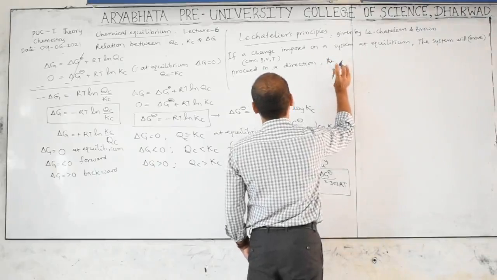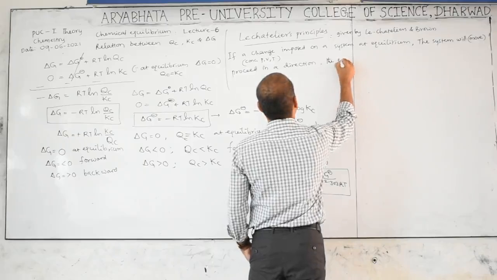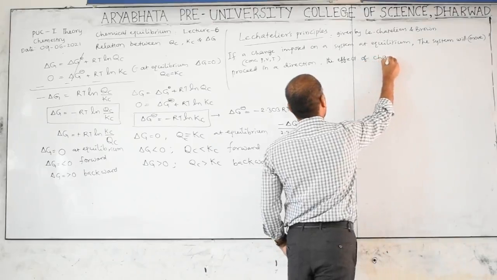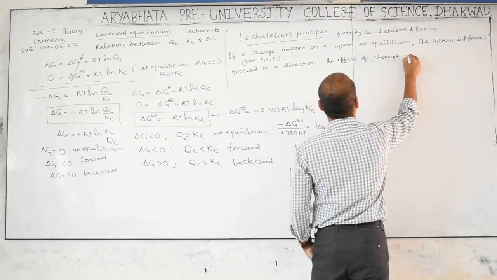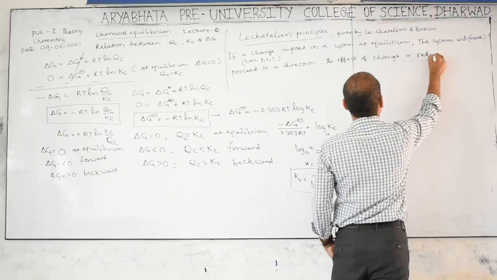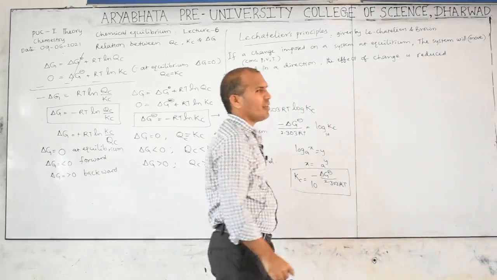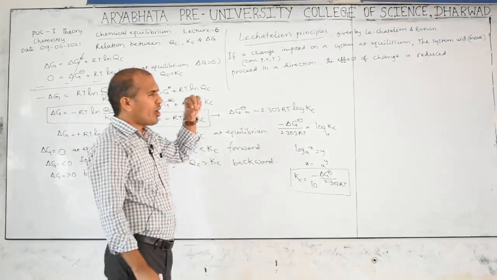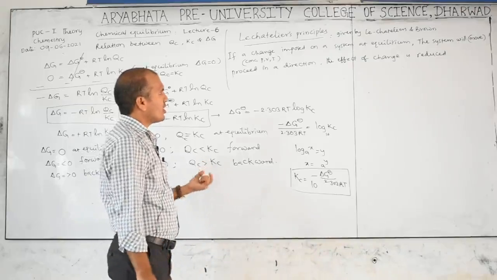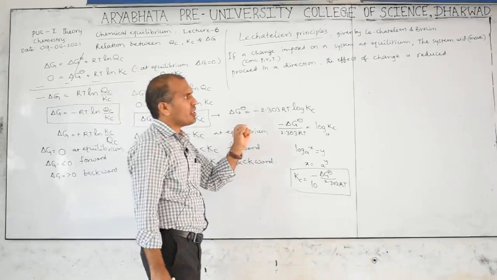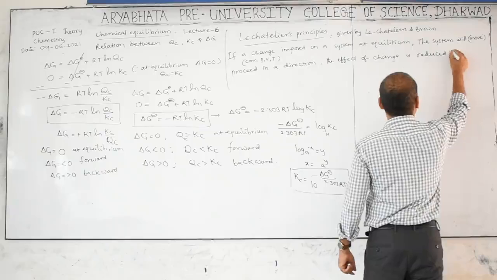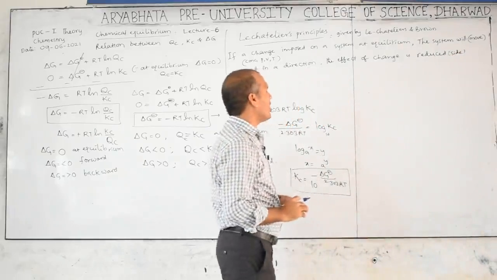The system will proceed in a direction in which the effect of change is reduced. Keep in mind, this definition understanding is very important. If you apply any change on a system at equilibrium, the system will proceed in a direction, side or direction, in which the effect of change is reduced. Okay, this is very important.